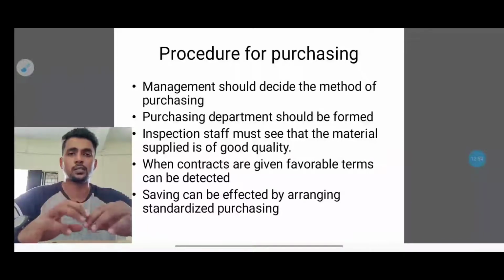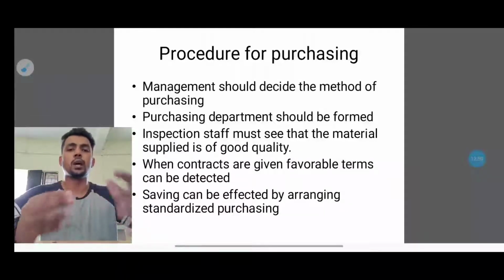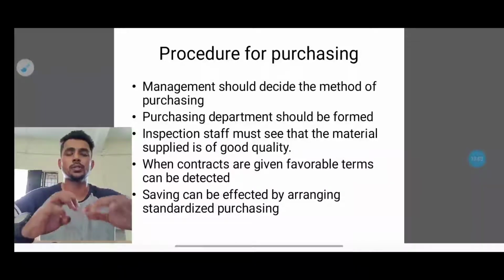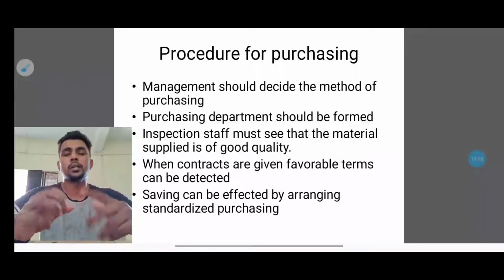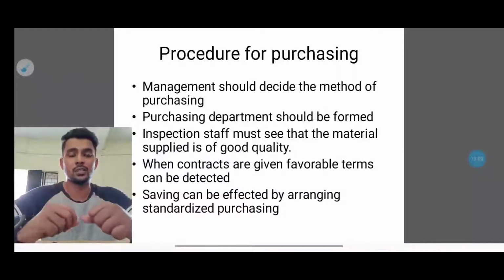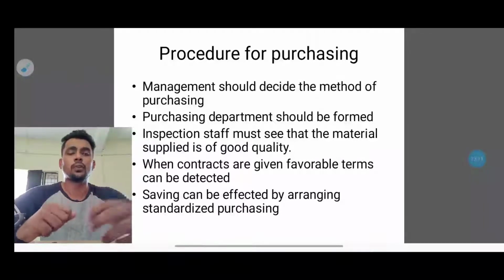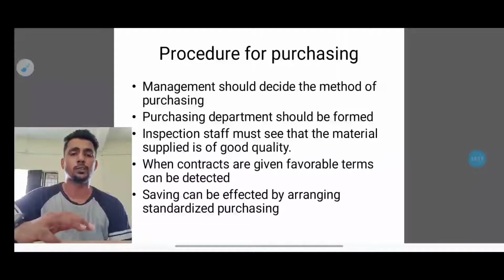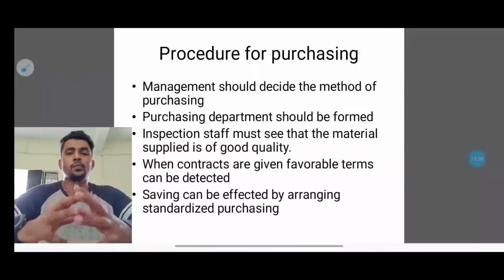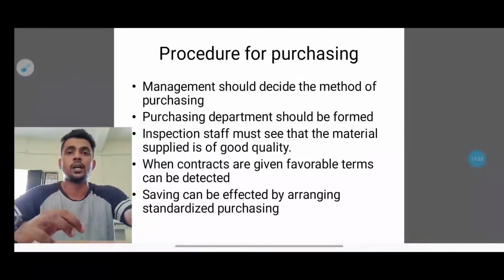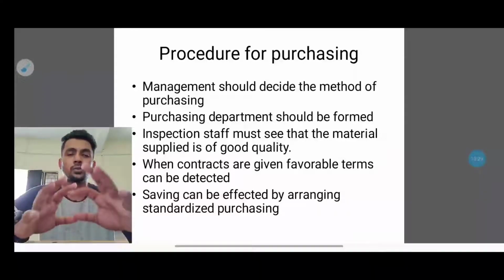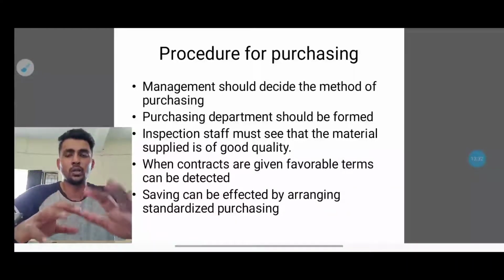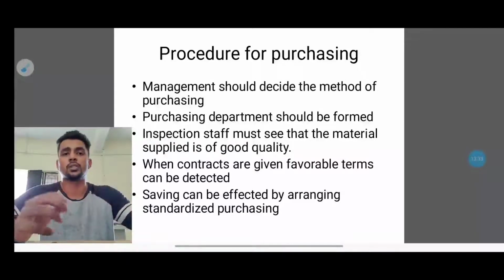And the third one, the inspection staff must see that the material is supplied in good quality. There should be an inspection staff in the organization who see all the materials coming in and out, because they have to check the quality. Some people, for the money's sake, buy cheap materials to minimize the amount. They do it in favor of the company, but if the quality goes off, the whole credibility goes off, because customer satisfaction plays a major role. If the customer is not satisfied with the quality, it will drastically affect the reputation of the company. So the inspection staff will look through the quality of all the materials and make sure it is good. Only if they approve will it go to the production unit.